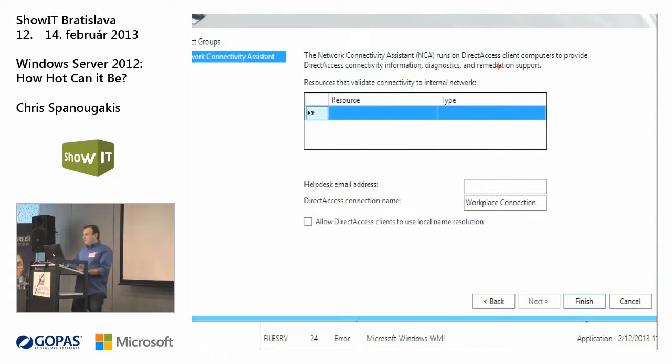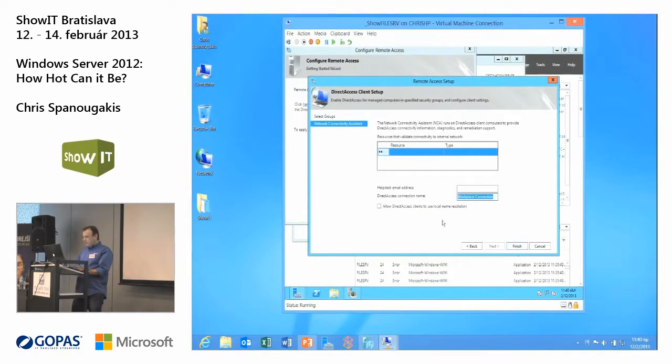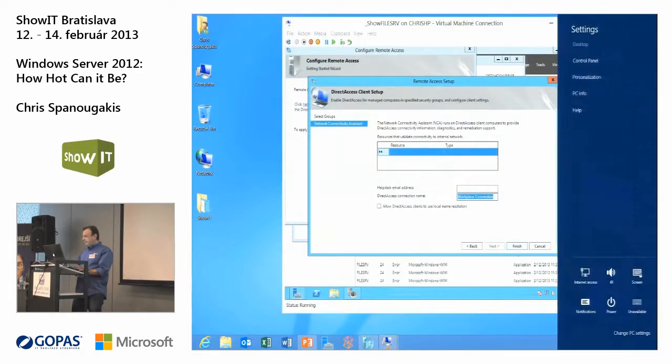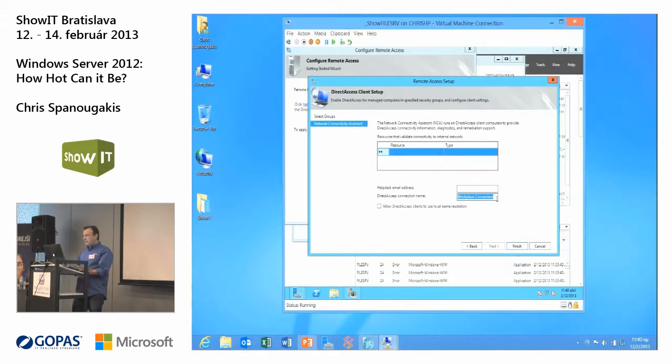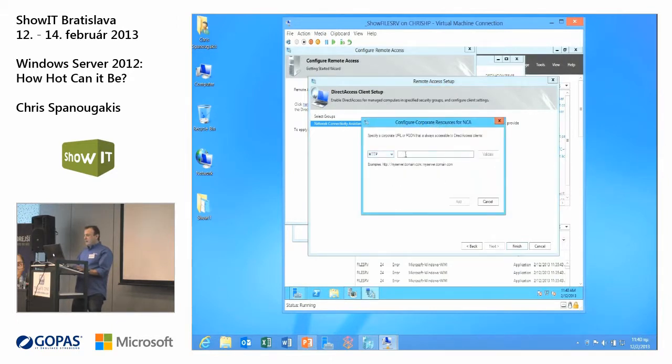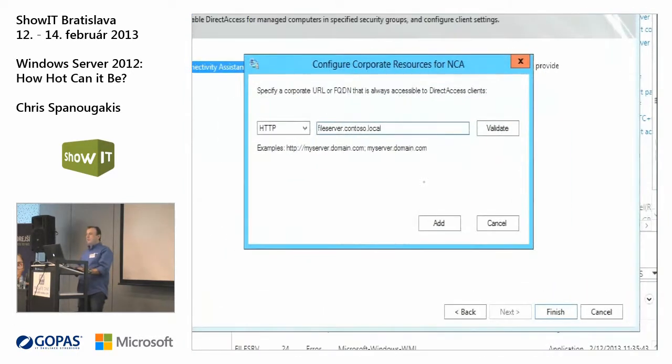It's a good idea to go and type here the network connectivity system that will run on direct access client computers. You should type the name of the connection. This is why I have this name here, workplace connection. It's the same, or you can type your company's name. And as a resource, you could type an internal URL in your company, for example http://file-server.contoso.local.